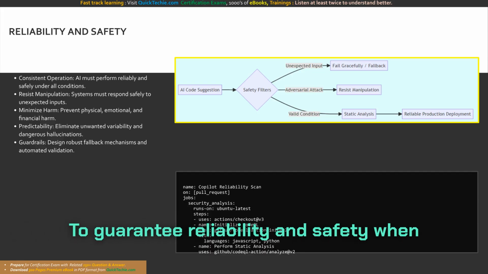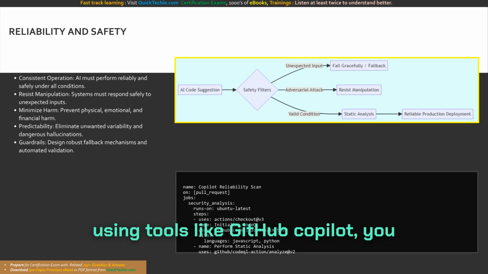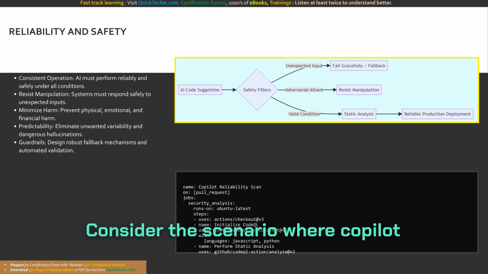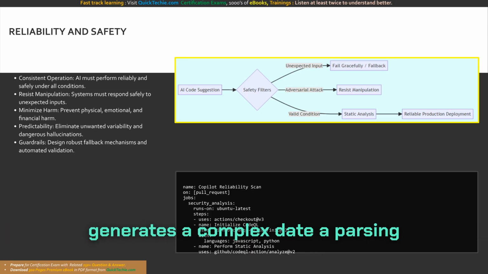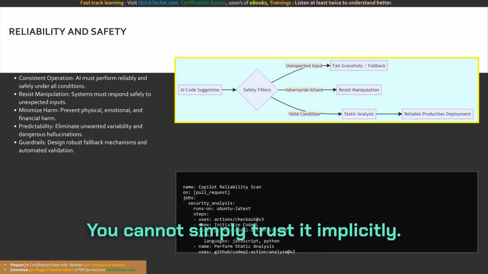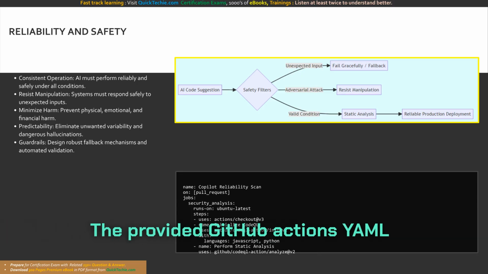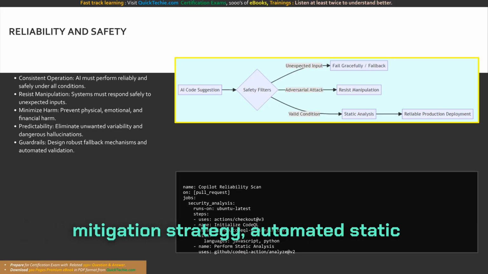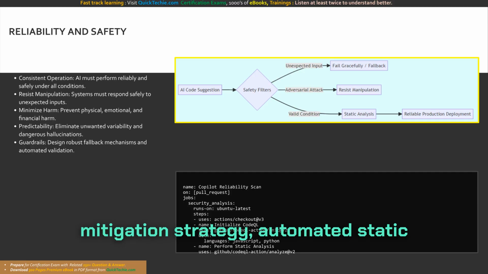To guarantee reliability and safety when using tools like GitHub Copilot, you must combine AI generation with strict validation workflows. Consider the scenario where Copilot generates a complex data parsing algorithm. You cannot simply trust it implicitly. The provided GitHub Actions YAML snippet illustrates a vital safety mitigation strategy: automated static analysis.